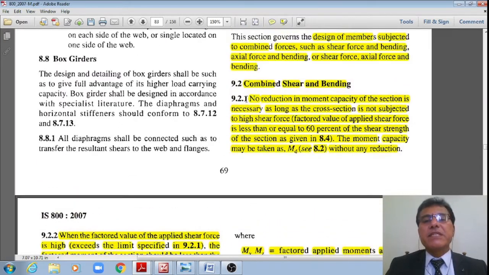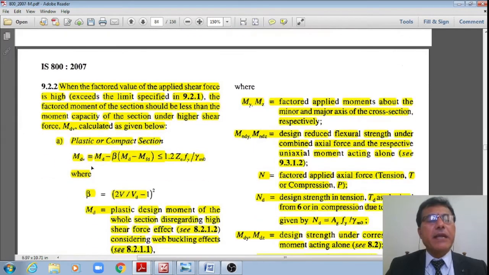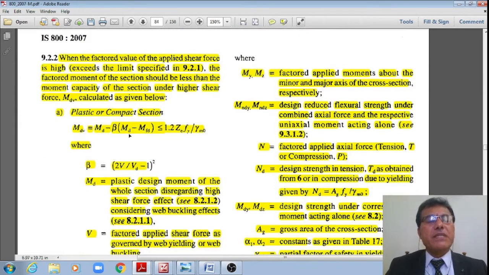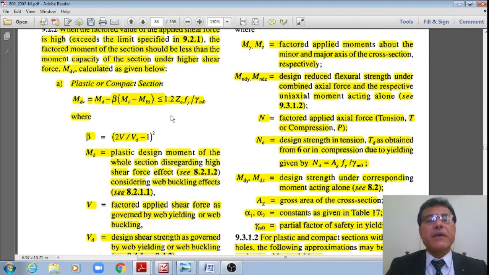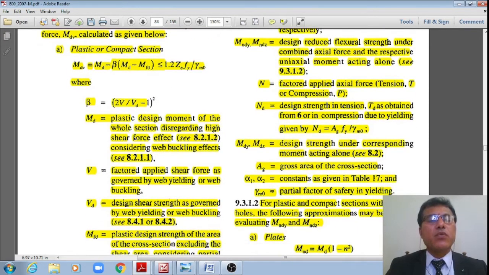As per page number 69, combined shear and bending, the moment capacity may be taken as MD, whereas MD is equal to MDV as calculated, given here for the plastic section or compact section: MDV is equal to MD minus beta multiplied by MD minus MFD, which should be less than or equal to 1.2 ZEFI divided by gamma m naught, where beta is (2V divided by VD minus 1) whole square.